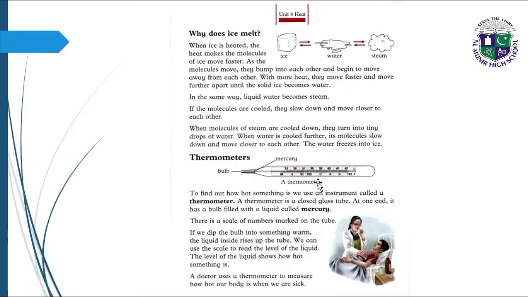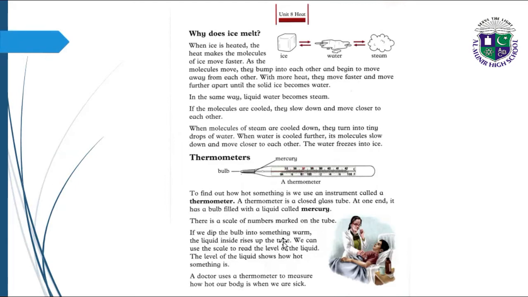So here we have the picture of thermometer. This is called the bulb of thermometer. Here we have the mercury in a liquid form and a thermometer. To find out how hot something is, we use an instrument called a thermometer. A thermometer is a closed glass tube. At one end, it has a bulb filled with a liquid called mercury. There is a scale of numbers marked on the tube as shown in this picture.